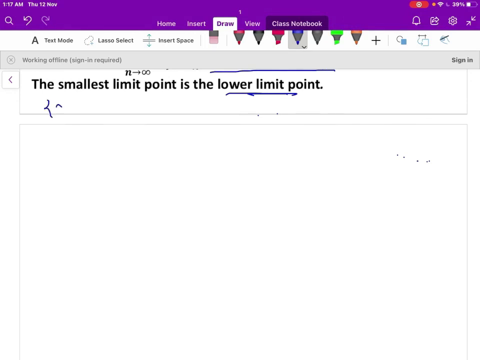Let the sequence an be equal to minus 1 to the power of n. That can be written as minus 1, plus 1, minus 1, plus 1 and so on. So this is the given sequence.